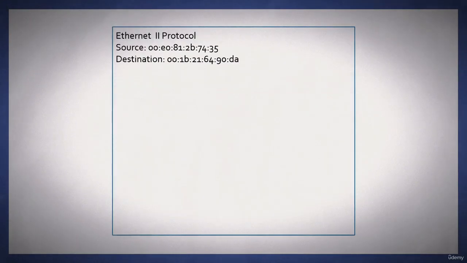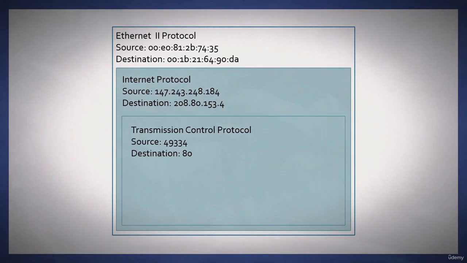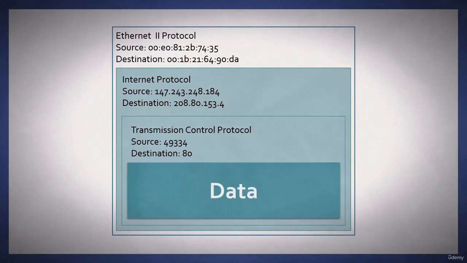Most application layer protocols have a typical format where you have the frame header, the network layer header, and the transport layer header, followed by the data.